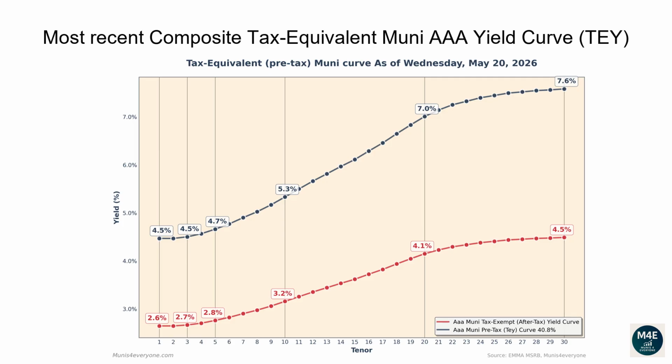The one-year tax-exempt yield is 2.65%, corresponding to a 4.48% tax-equivalent yield for investors in the top tax bracket. The two-year tax-equivalent yield is 4.47%. The 5-year tax-equivalent yield is 4.66%. The 10-year tax-equivalent yield is 5.33%. The 20-year tax-equivalent yield is 7.01%. The 30-year tax-equivalent yield is 7.58%.